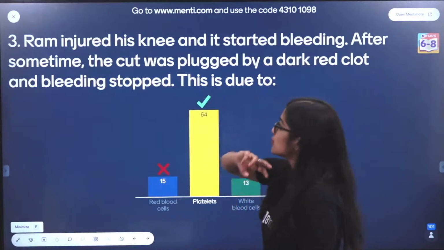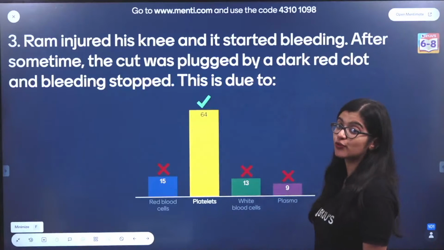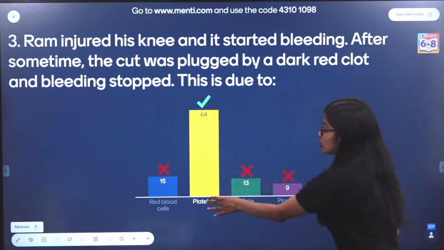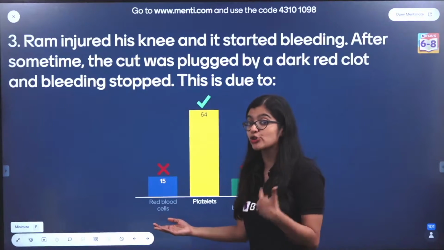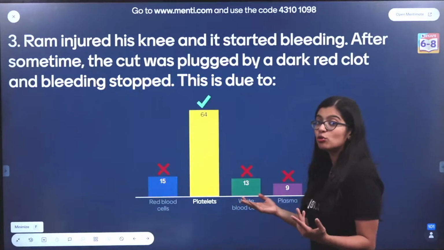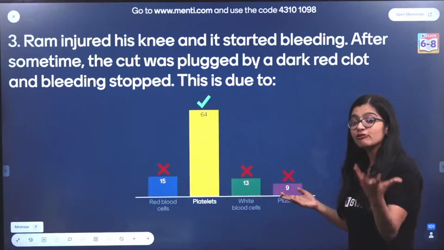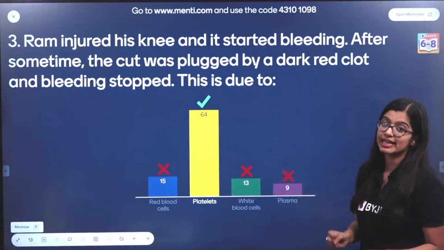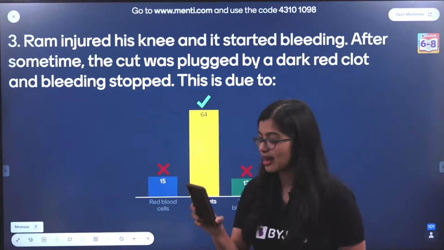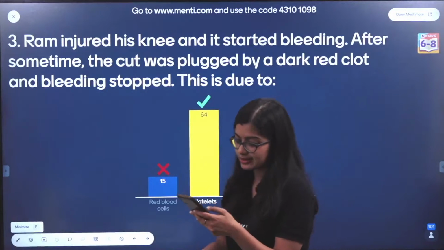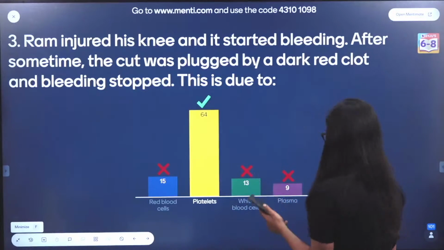So now in this case, Ram has injured his knee, it has started to bleed, and we know that there's a red clot which is formed. Clotting of blood is a function of platelets. What do red blood cells do? Red blood cells are responsible for transport of oxygen. What do white blood cells do? White blood cells are responsible for defense. Then you have plasma. Plasma is the fluid part of the blood wherein we find all the cells which are suspended. And platelets are responsible for clotting. So are we clear, everybody? Give me a quick thumbs up and I'm going to get moving to the next one.